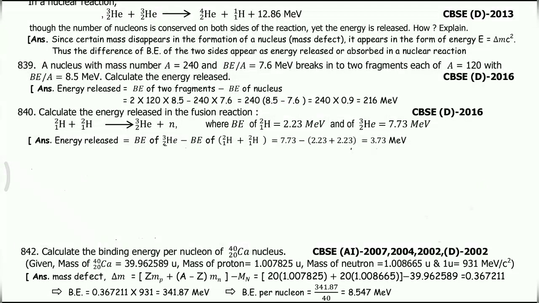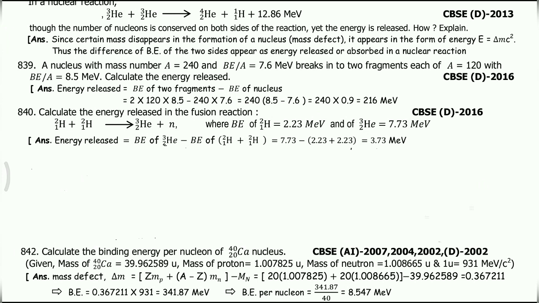Next one. A nucleus with mass number A equal to 240 and binding energy per nucleon 7.6 mega electron volts breaks into two fragments, each of A equal to 120, with binding energy per nucleon 8.5 mega electron volt. Calculate the energy released. Energy released is the binding energy of the two fragments minus the binding energy of the nucleus: 2 into 120 into 8.5 minus 240 into 7.6.